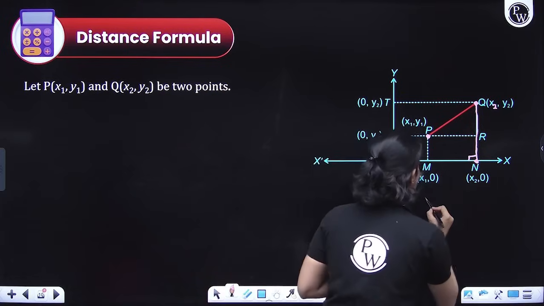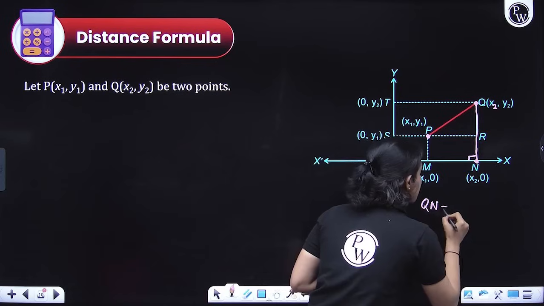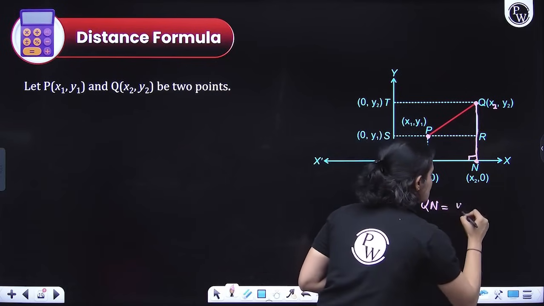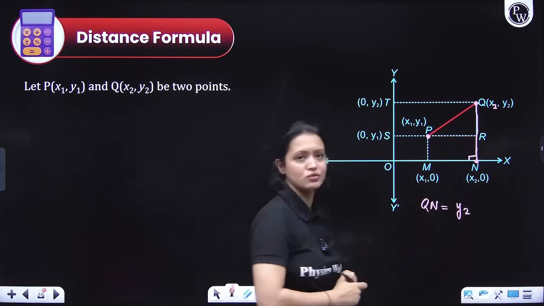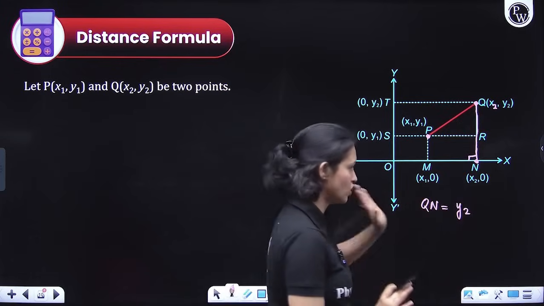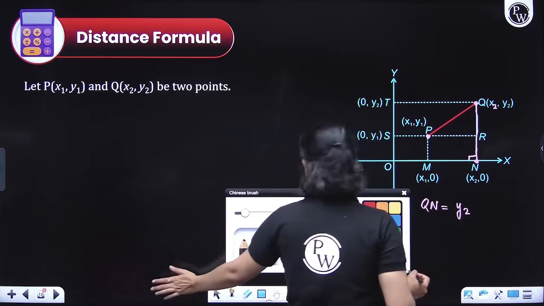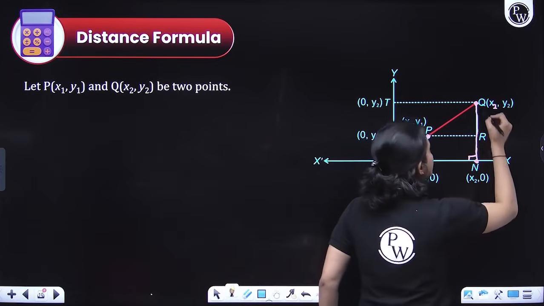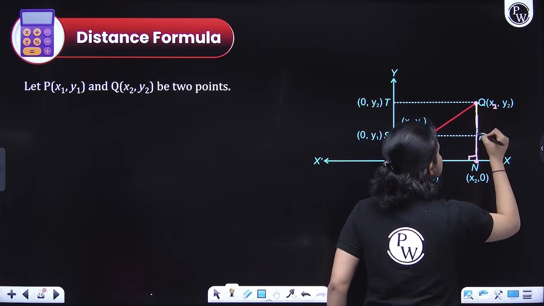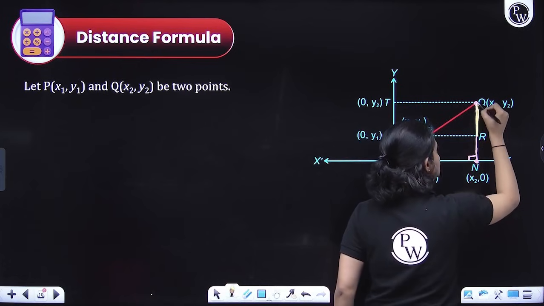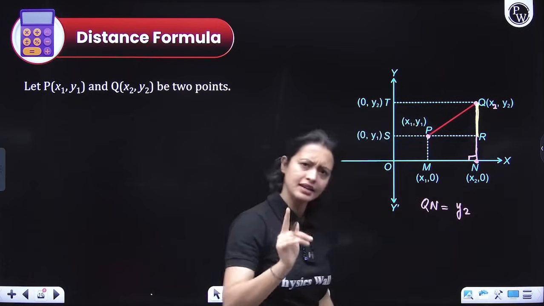So this Qn is nothing but the y coordinate of Q, which is y2. Okay? Now, next thing, people. We are going to figure out this QR here. We'll understand why we are doing this.